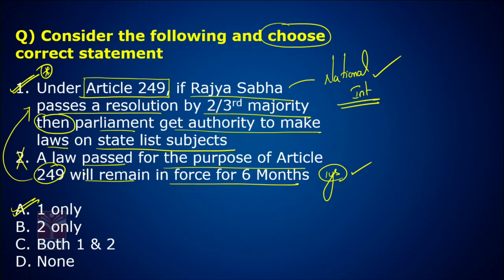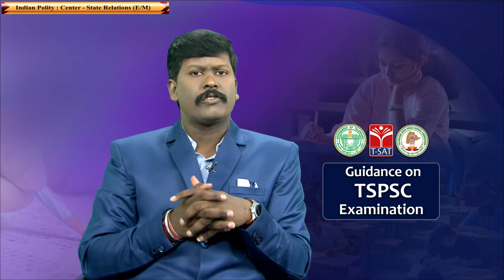Second one is wrong. Let me explain this again. According to Article 249 of the Constitution, in national interest, the Rajya Sabha can pass a resolution by 2/3 majority.